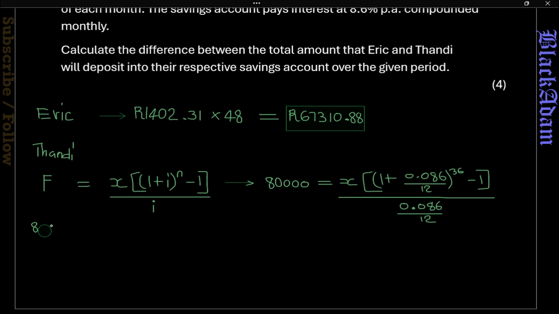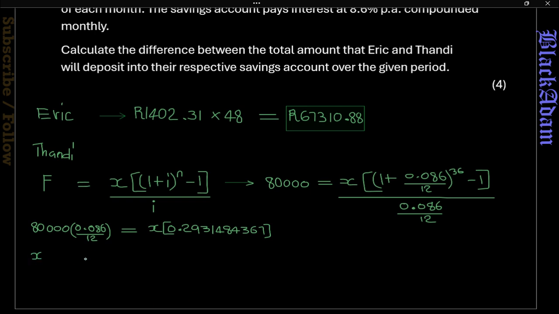We have 80,000, so it's 80,000 multiplied by 0.086 over 12, and we cross multiply and simplify all that. Simplifying gives us 0.29314843 and so forth.